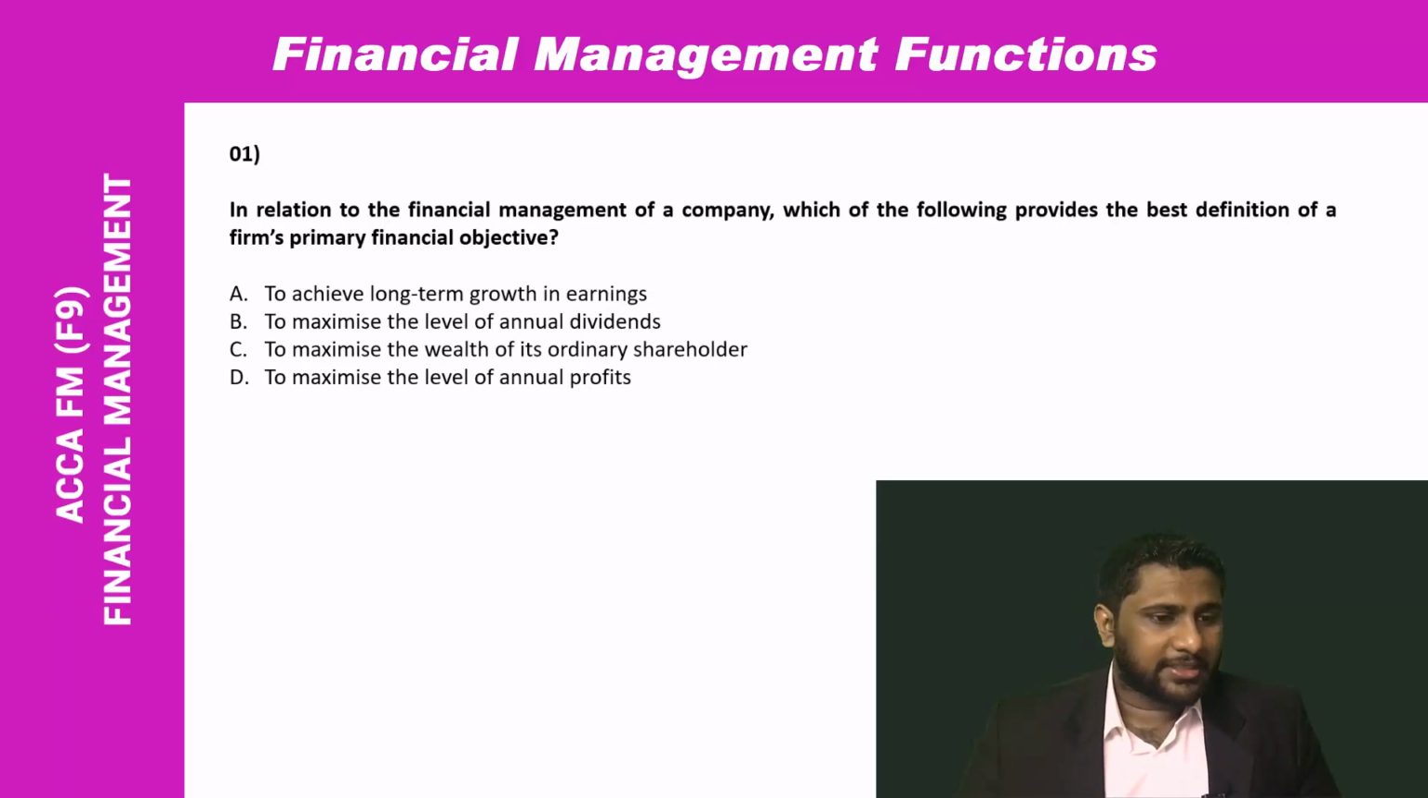In relation to the financial management of a company, which of the following provides the best definition of a firm's primary financial objective? If it is a profit-seeking organization, the primary financial objective is maximization of shareholder wealth. So let's see which option has that answer. Option A, to achieve long-term growth in earnings. B, to maximize the level of annual dividends. C, to maximize the wealth of its ordinary shareholders. That's the correct answer, because the primary financial objective in a profit-seeking organization is maximization of shareholder wealth. So your answer should be C.